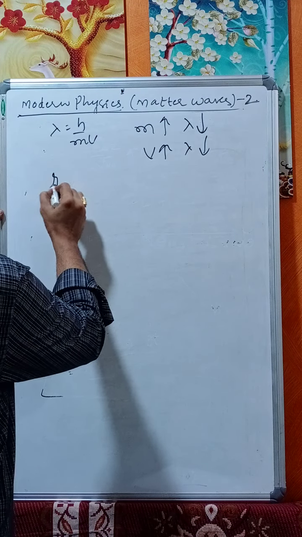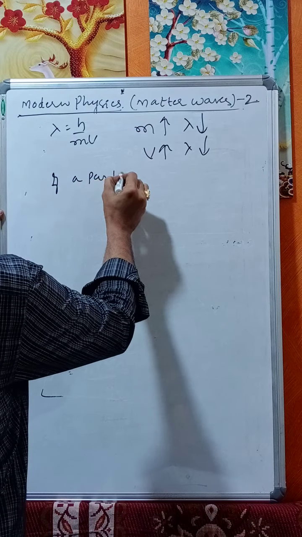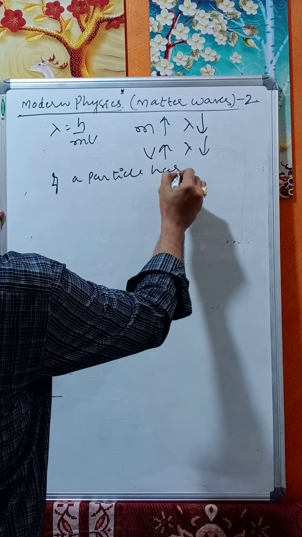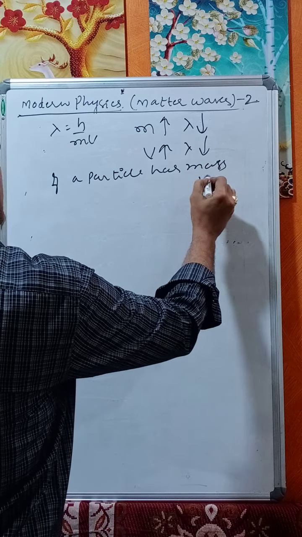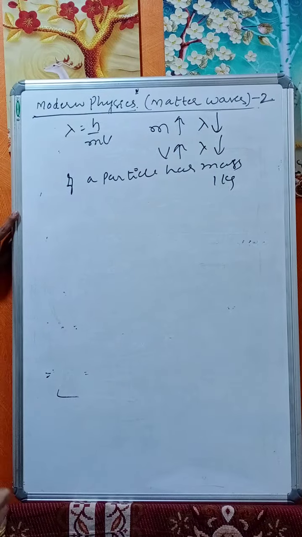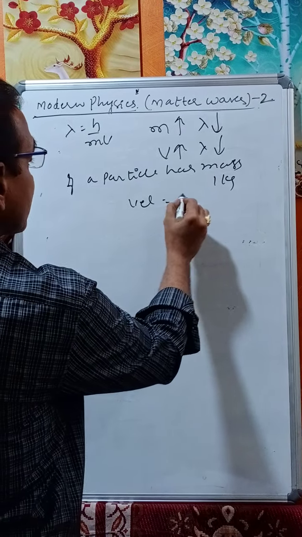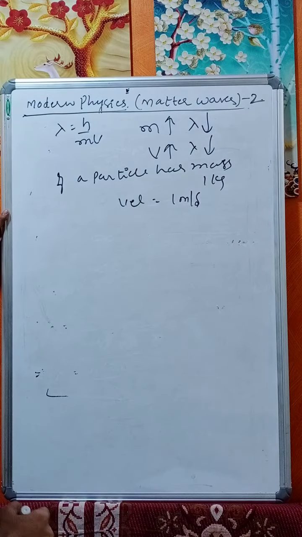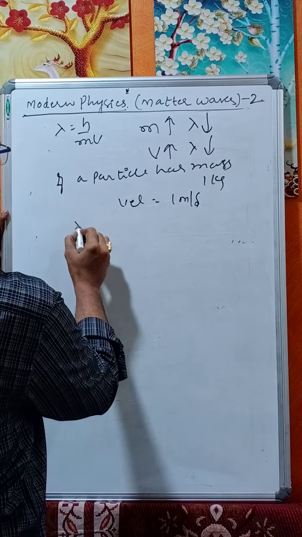So if a particle has mass 1 kg and velocity 1 meter per second, then what happens to the wavelength?